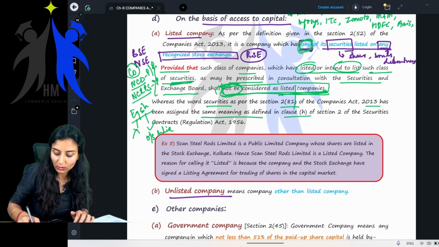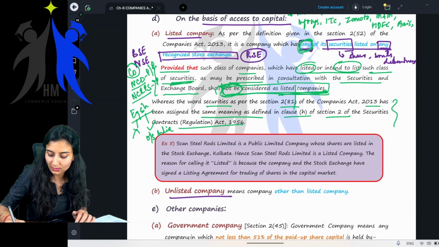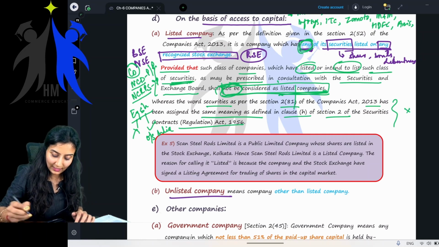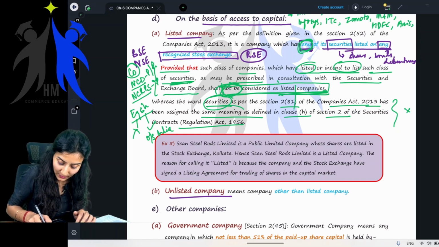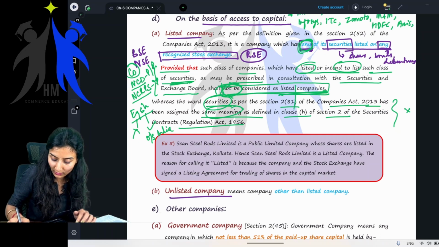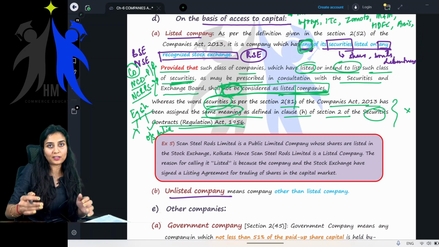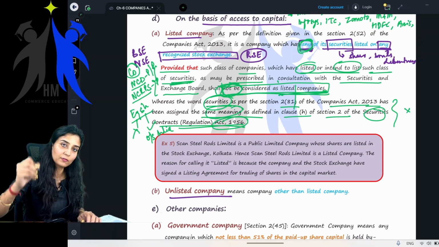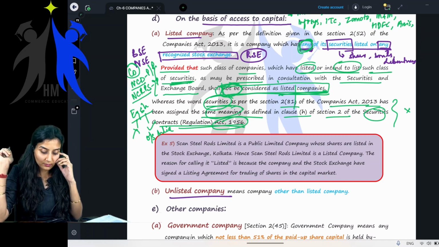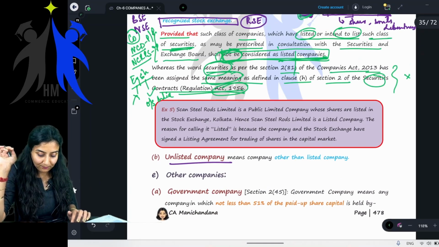And the word securities as per section 2(81) of the Companies Act 2013 has been assigned the same meaning as defined in clause (h) of section 2 of the Securities Contracts Regulation Act 1950. Don't worry, it will not come. They're telling that the word securities, defined in the Companies Act 2013, has been given the same meaning as securities under the Securities Contracts Regulation Act 1950. Whatever definition is there under that act is applicable for the Companies Act as well. That's all. It's okay. Leave it.